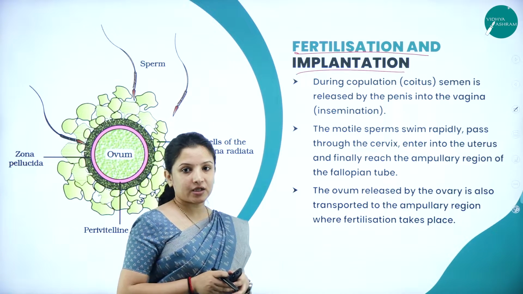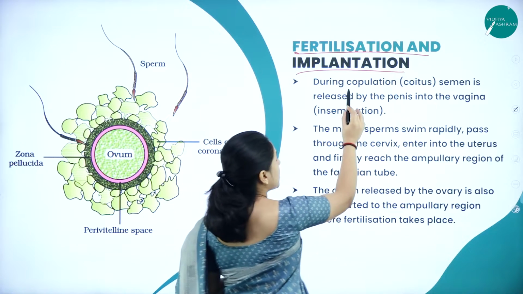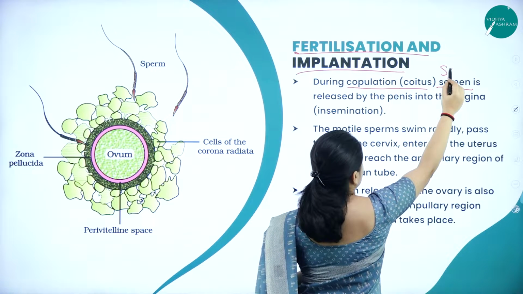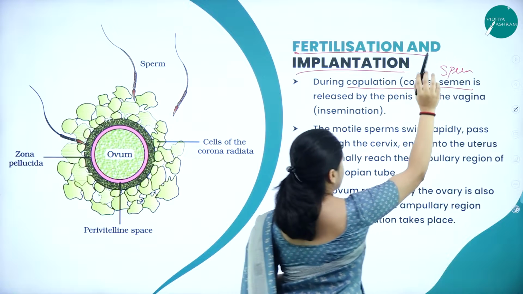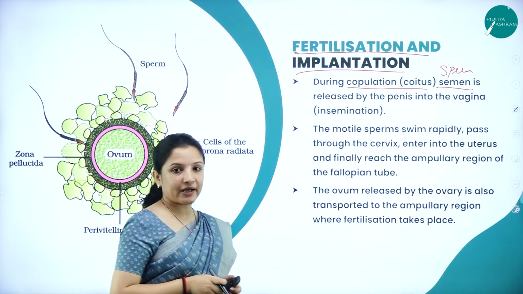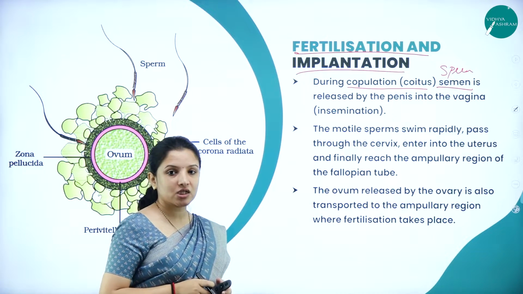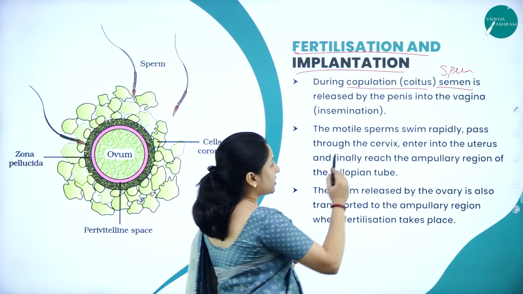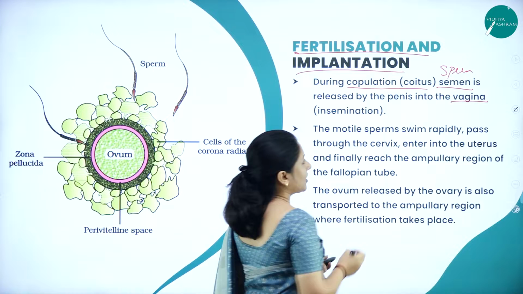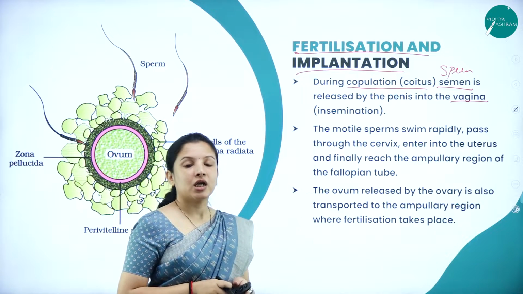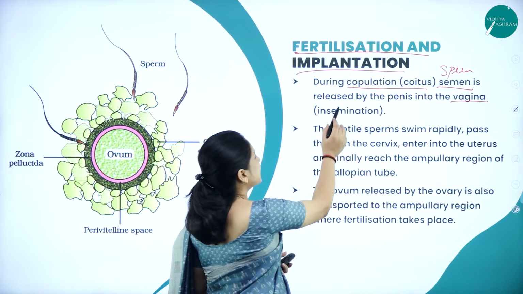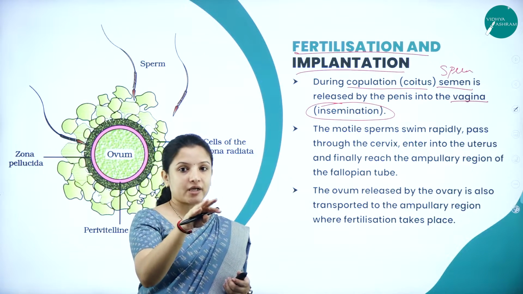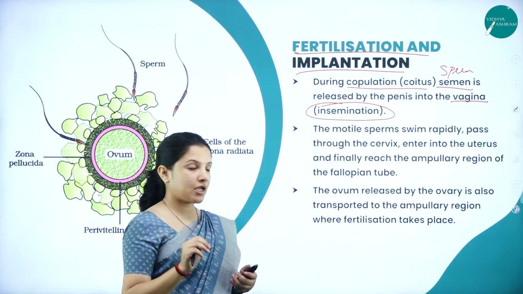So during copulation, or coitus, or intercourse, what happens? The semen is nothing but the sperm with its fluid matrix. That gets released by the penis, which is the external genital structure. In the case of the male, it will get released into the vagina. This release of the semen into the vagina is called insemination.